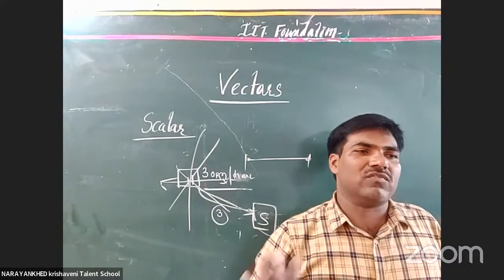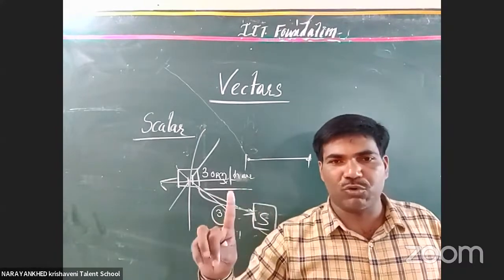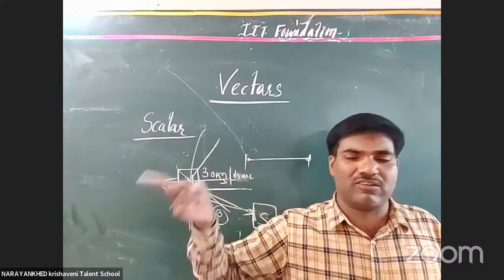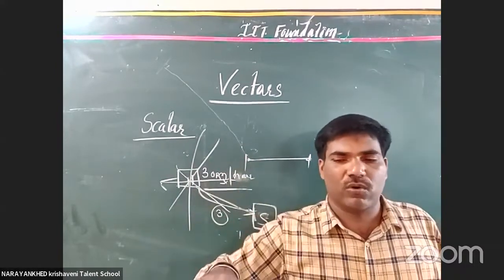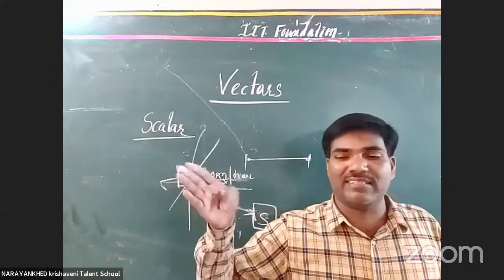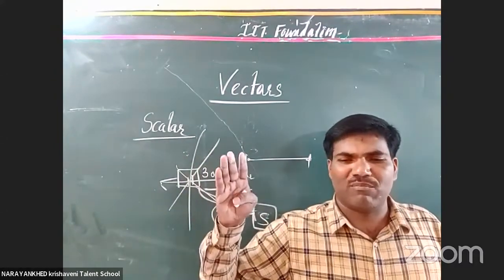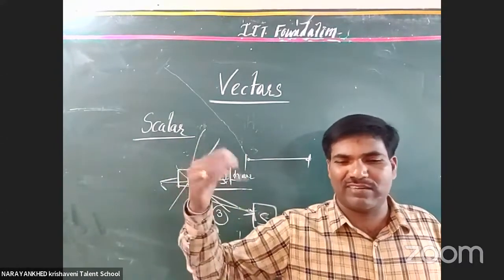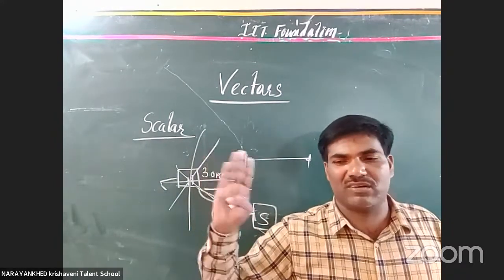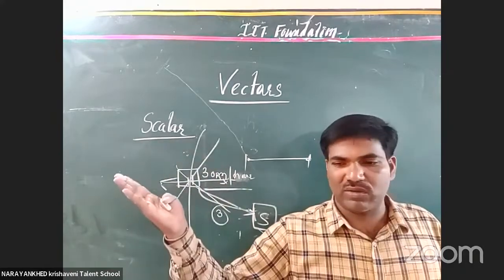Scalar is nothing but that which contains only magnitude. Vector is nothing but that which contains not only magnitude, it also contains the direction. The best examples for scalars are length, mass, time. Most probably all fundamental physical quantities are scalars only. Why? Because it is not possible to give a direction for them.